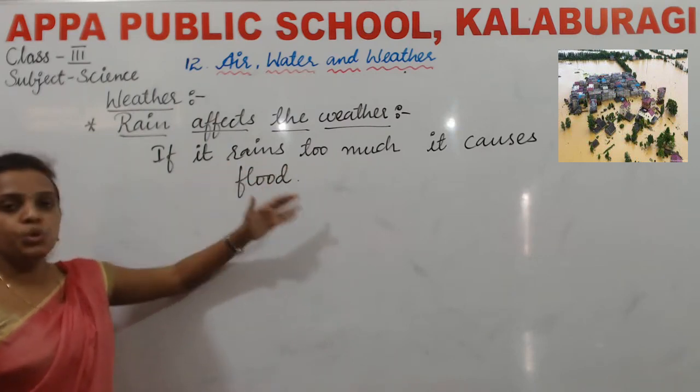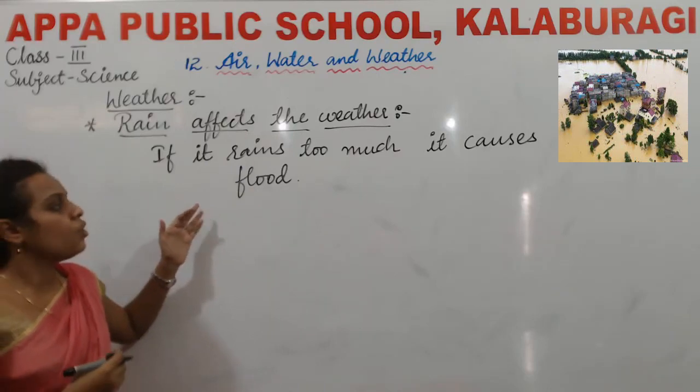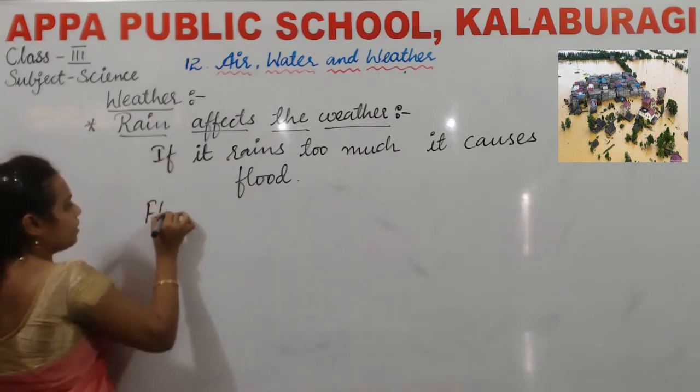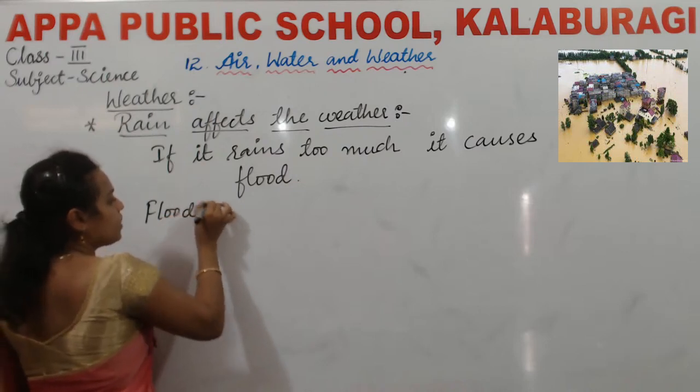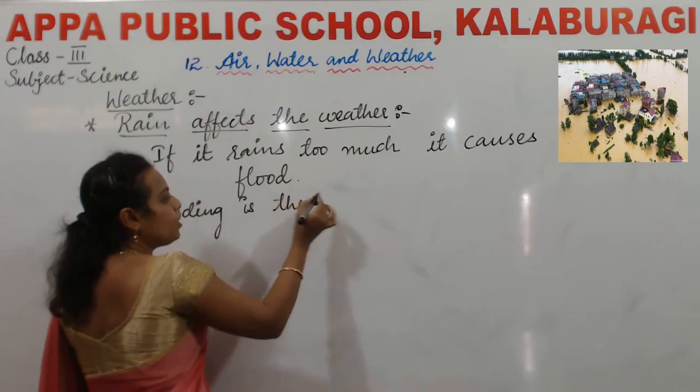If it rains too much, then it causes the flood. Flooding is the overflowing of the water on the land.